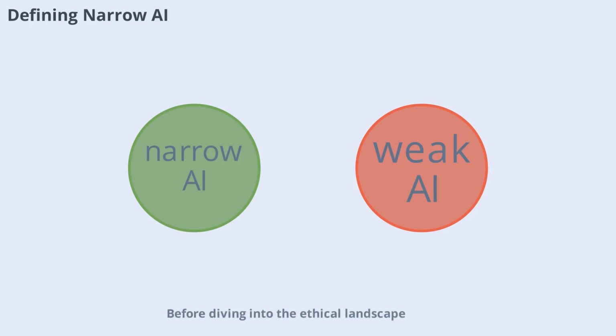Before diving into the ethical landscape, let's clarify what narrow AI actually is. Narrow AI, also known as weak AI, refers to systems that are programmed to perform a single or limited range of tasks. These include applications like spam filters, voice assistants, and recommendation engines. Unlike human intelligence, narrow AI lacks the ability to generalize knowledge or understand context beyond its specific programming. This specialization brings both advantages and limitations, shaping the ethical considerations we must address. Understanding these boundaries is essential for evaluating the impact of narrow AI on society.